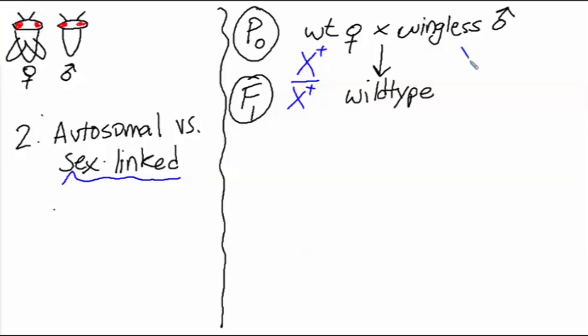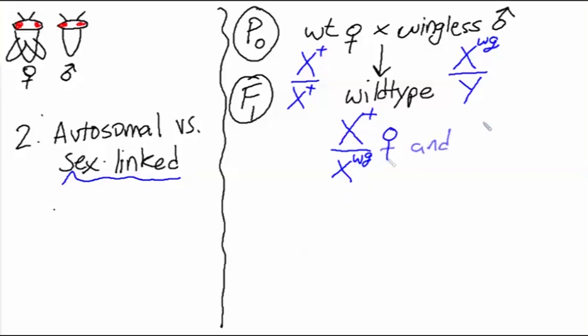Our wingless male has a copy of the X chromosome with the wingless allele and a Y chromosome because it's a male. The F1 progeny then can either get a wild-type X chromosome from their mother and a mutant X chromosome from their father. These flies are female. Or they can get a wild-type copy of the X chromosome from their mother and a Y chromosome from their father. These flies are male, and both these flies will have the wild-type phenotype.